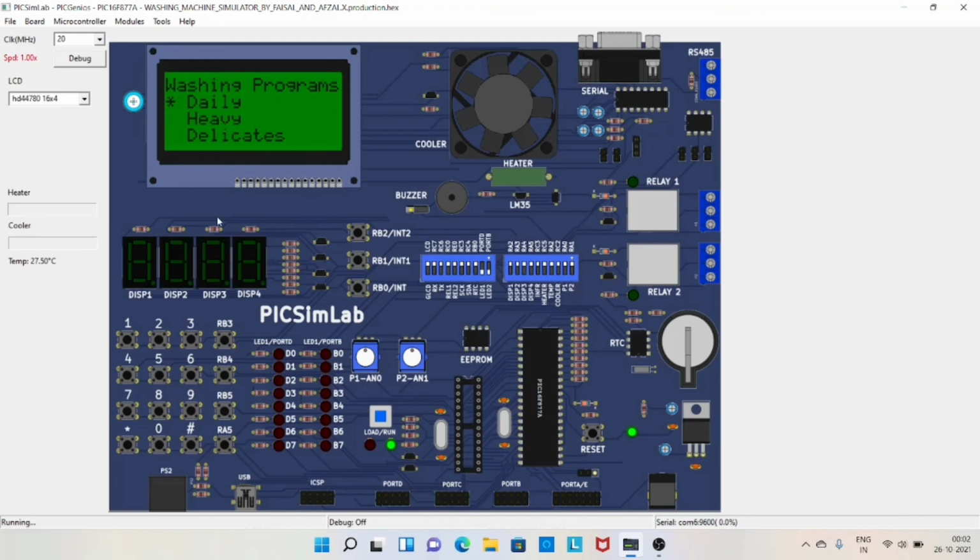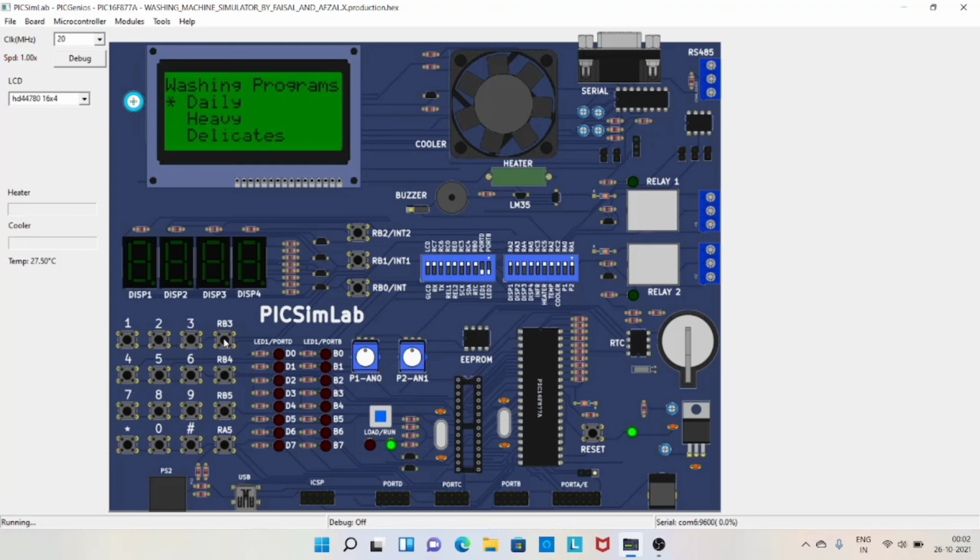These washing programs can be selected or changed using this RB3 button. We have daily, heavy, delicates, whites, stain wash, eco cottons, woolens, bedsheets, rinse plus dry, then dry only, wash only, eco only, and again back to daily.